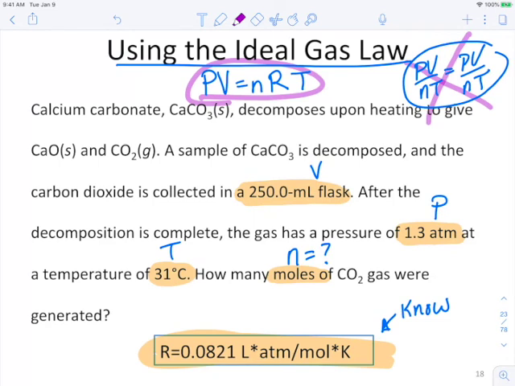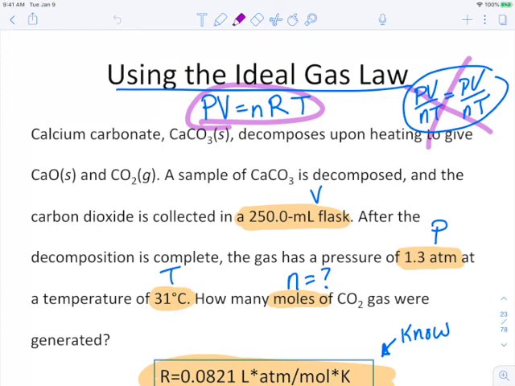And you'd have to have two pressures or two volumes or two amounts of moles or two amounts of temperatures. So if you do not have two different values for the same variable, you can't use that one. So since we cannot use that PV over NT equals PV over NT, we are using PV equals nRT. And I know you might be thinking, well, hey, I know we're using PV equals nRT because it says so on the top. That is true, but on a test or quiz, that will not be the case. You won't have a nice little label like that.